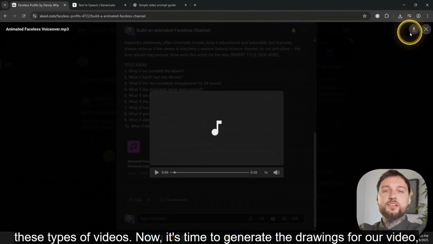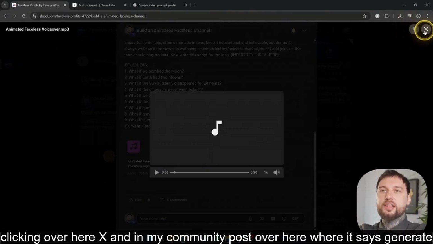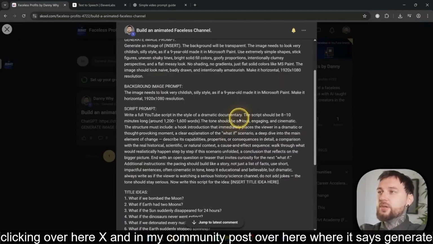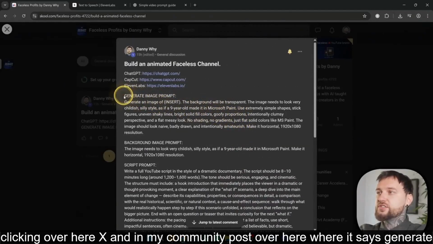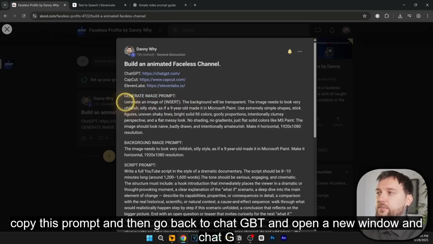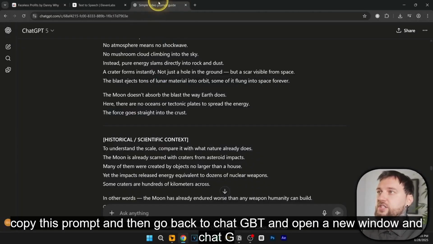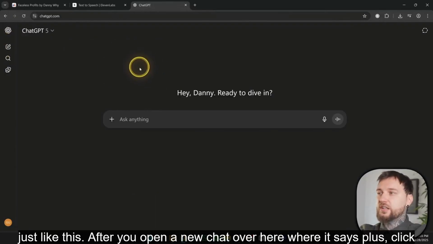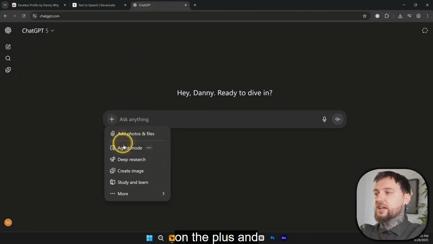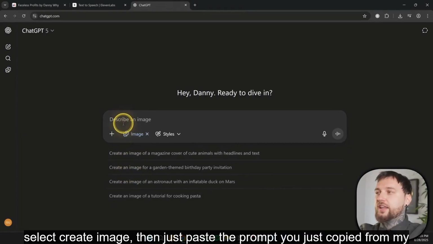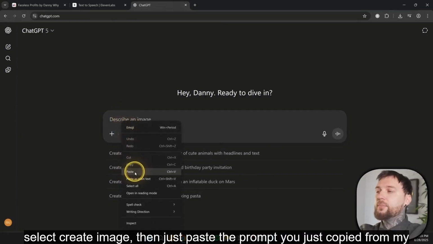Now it's time to generate the drawings for our video. Exit this window by clicking over here X, and in my community post, over here where it says generate image prompt, copy this prompt. And then go back to ChatGPT and open a new chat, just like this. After you open a new chat, over here where it says plus, click on the plus and select create image. Then just paste the prompt you just copied from my community.